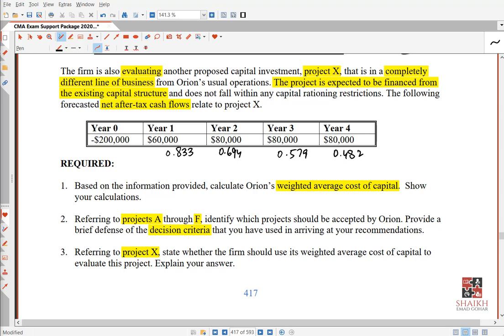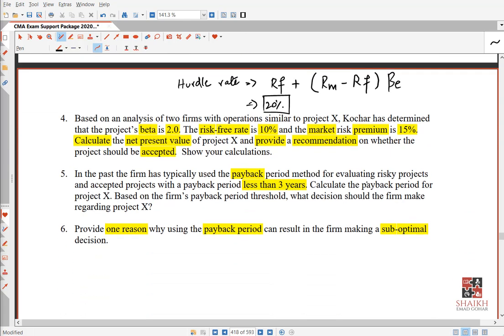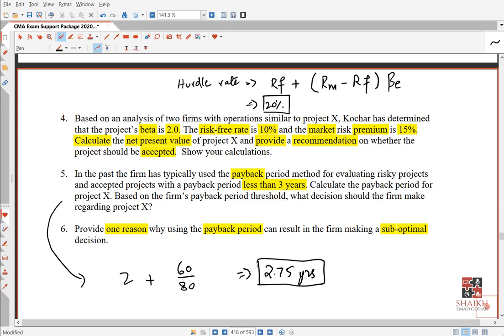So what you will do is basically you will say here, I'm doing it for you. So 2 you know already, plus 60 I need from how much? 80. So how much is 60 divided by 80? 0.75. It means the payback period is 2.75 years. So you will recover your money within 2.75 years. Hearing the story, everyone? So based on the company policy of less than 3 years, we can accept it. So you will say, okay, based on the firm's payback period threshold, the firm can accept it.